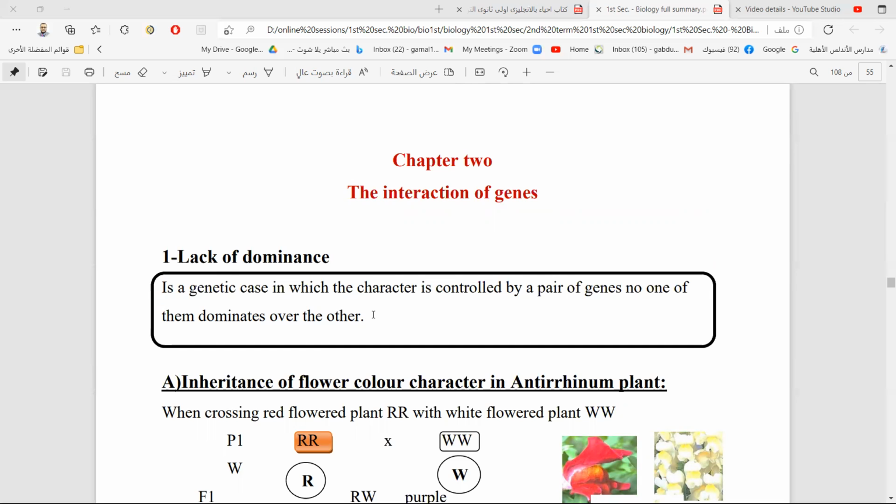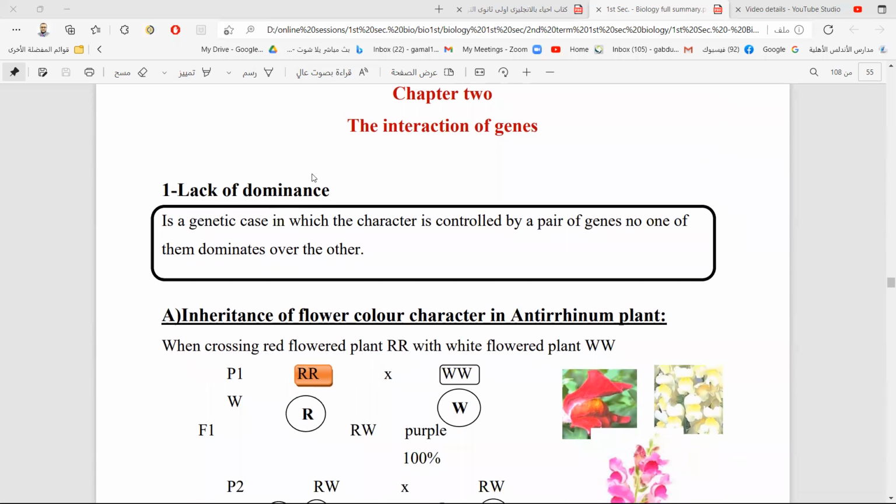These hereditary traits, which are inherited in a different way from Mendel's laws, are called non-Mendelian traits: the traits which are inherited by another way, not by Mendel's first law and second law.